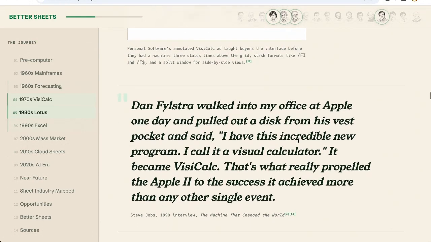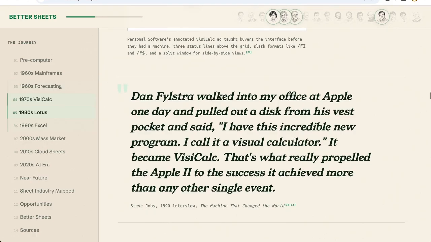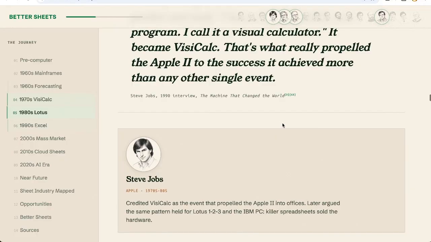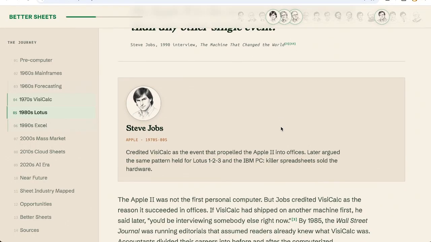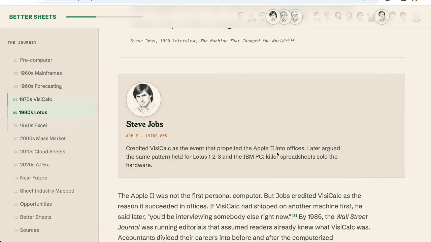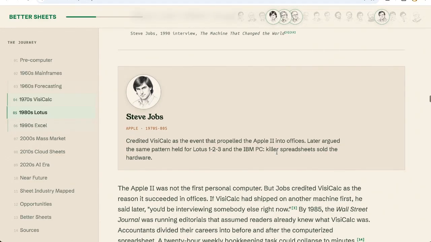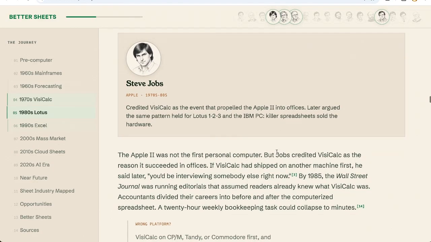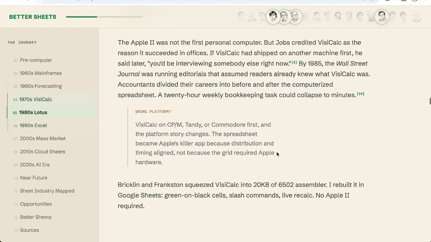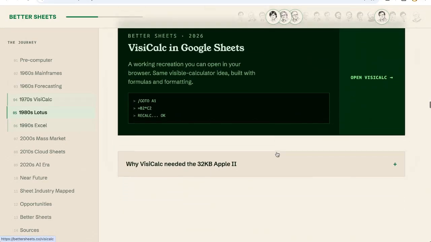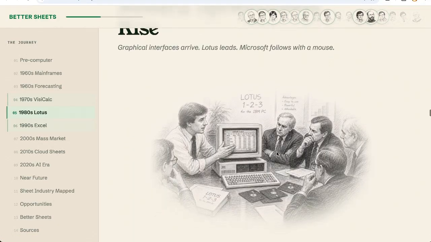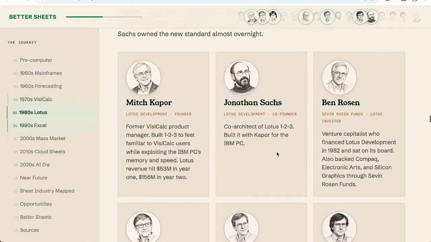I think beyond Dan Bricklin, Steve Jobs ended up loving spreadsheets so much, putting it on Apple II and getting it into the hands of people, that I think Steve Jobs has one of the biggest hands in this. He really loved the craft of the computer and the craft of using software, and it was sold with the hardware. I think Steve Jobs had a huge hand in what modern spreadsheets look and feel like and how they work in the modern workplace and for personal use. So yeah, we go from modern spreadsheets and we go all the way through. These are all the people.